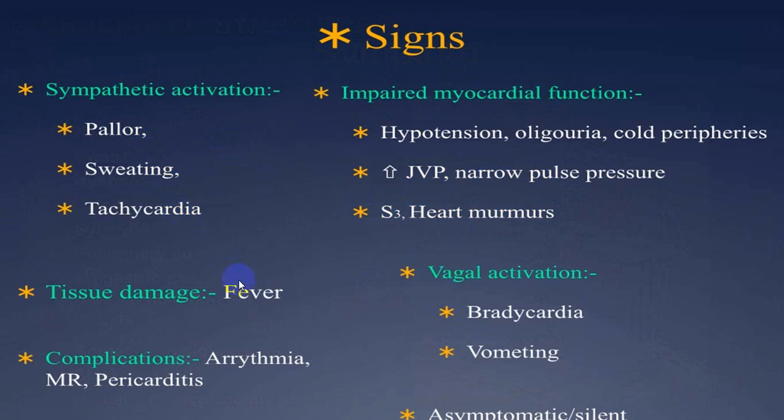Signs include pallor, sweating, tachycardia, fever, arrhythmias, pericarditis, mitral regurgitation, vagal activation producing bradycardia, vomiting, or very rarely it is asymptomatic. Hypotension, oliguria, cold clammy extremities, increased JVP, narrow pulse pressure, S3 heart sound, and even heart murmur. This will be seen more with congestive heart failure, and a heart murmur will be seen very frequently if the person develops acute MR because of papillary muscle rupture.